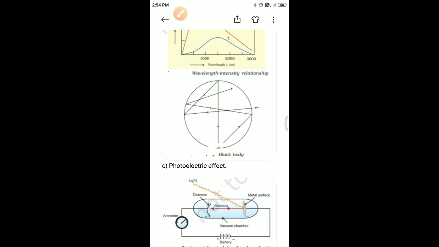So Max Planck arrived at a satisfactory relationship by making an assumption that absorption and emission of radiation arise from oscillators, that is, atoms in the wall of the black body.